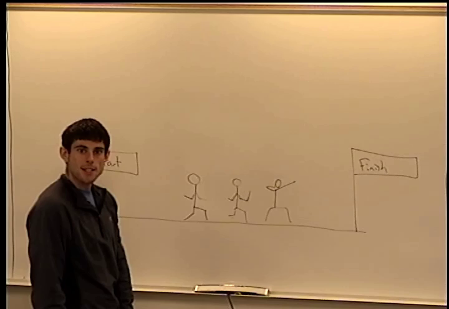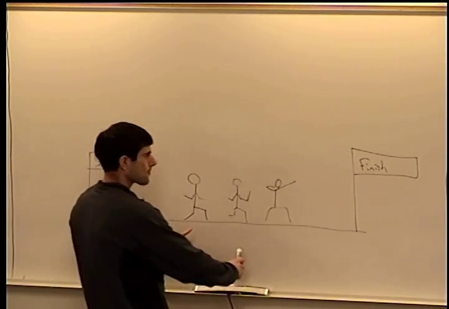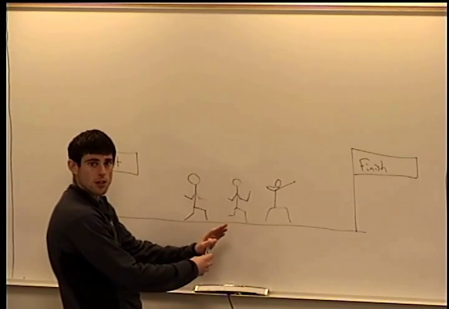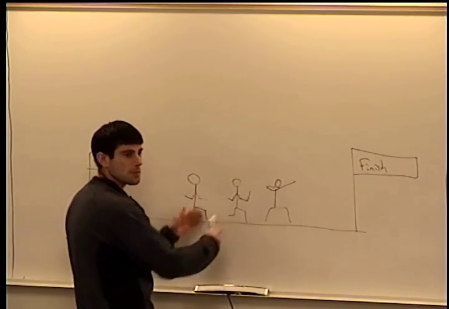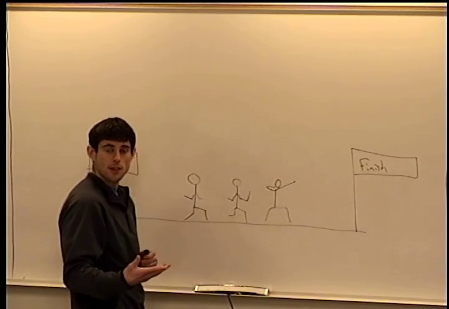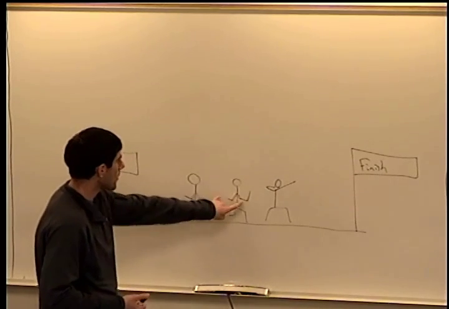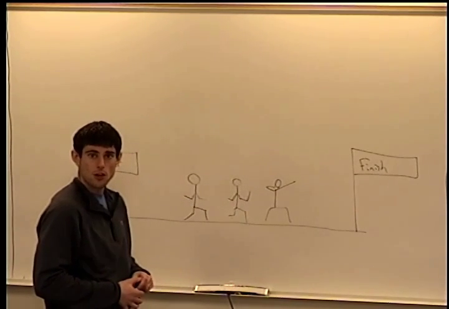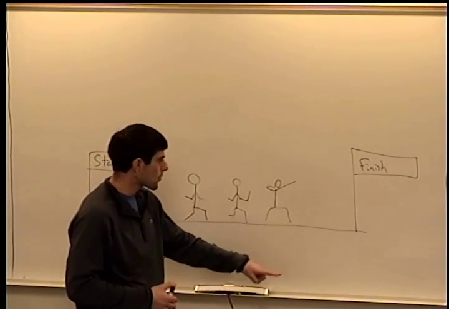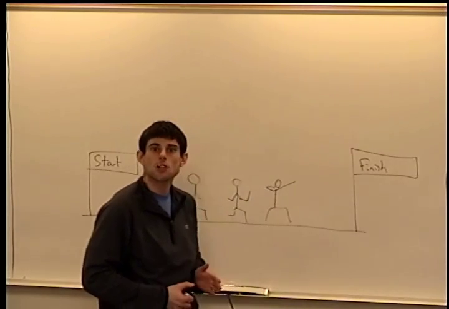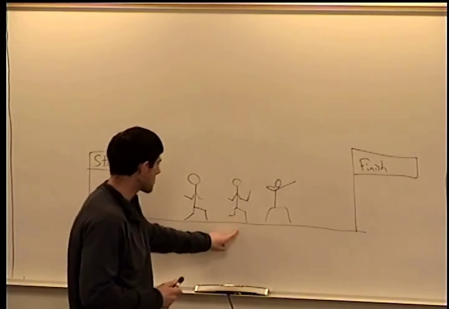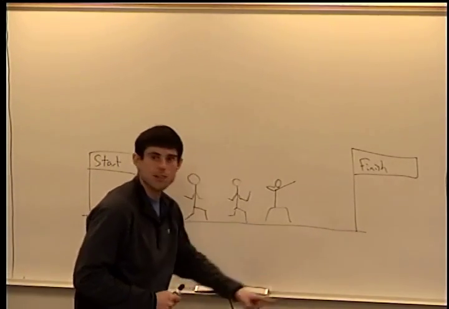And the question we want to ask is, are these people going to get farther apart at the finish line? Are they going to get closer together? Are they going to stay the same distance apart? So we want to know who's going to win. We have to translate where they are currently, and we need to look at how fast they need to run to make it to the finish line at the same point. In essence, we're wondering how fast each person would have to run to make it to the finish so everybody would tie.